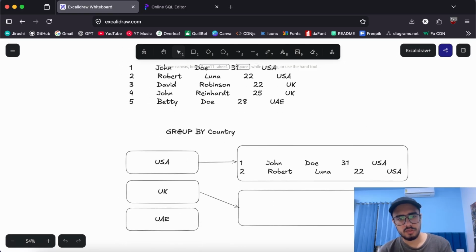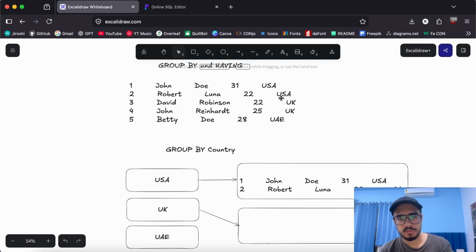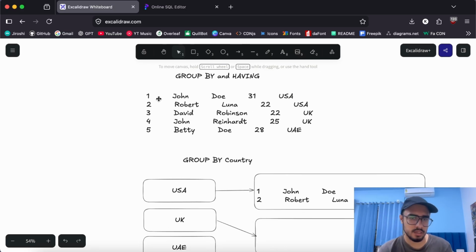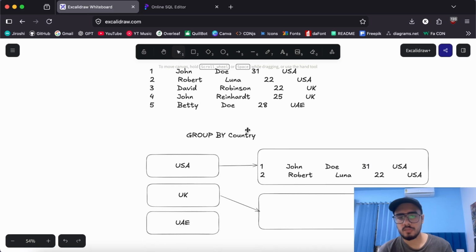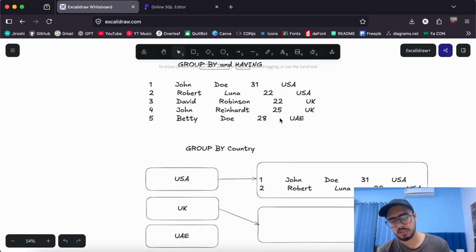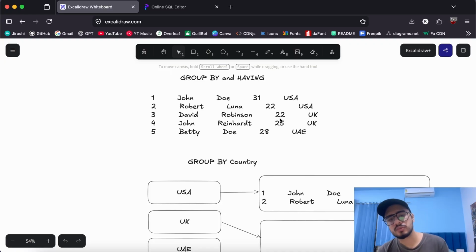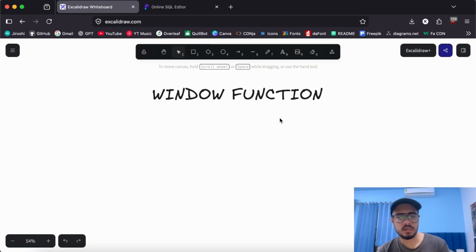When we do group by on country, maybe, at that moment it creates a bucket for each country, just like we talked about in the previous example, right? Now, what if we want to perform some calculations over these groups, but instead of losing the data, like when we group the data, we get groups, but we don't keep the data intact. If we don't want to lose our data and still perform the calculation over the groups, how can we do that? That's something window functions allow us to do.